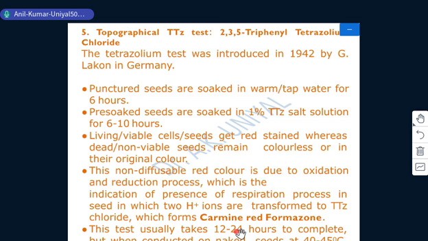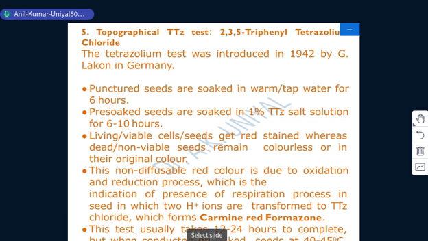Similar to KMnO4, if dead seeds are there, the solution will be colorless in the presence of non-viable seeds. On the other hand, if the seeds are viable, the solution will remain in its indigo or blue color.